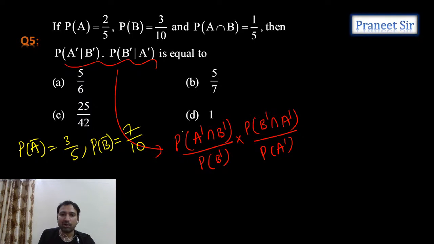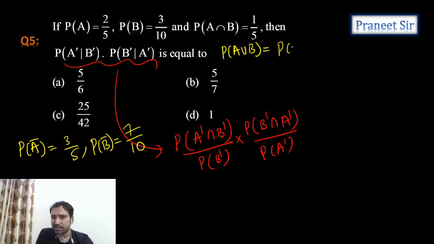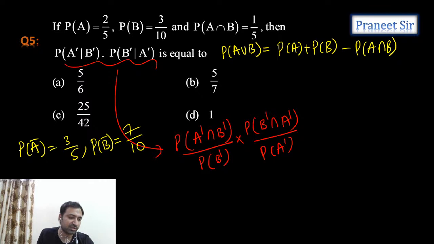And then probability of A union B we can also calculate, since A intersection B is given. Probability of A union B is equal to probability of A plus probability of B minus probability of A intersection B. We have this formula, the addition theorem.